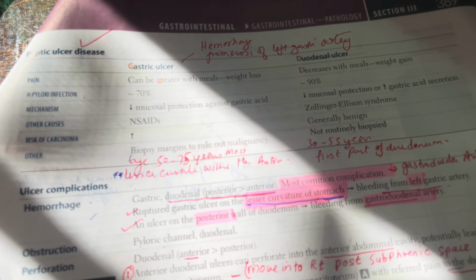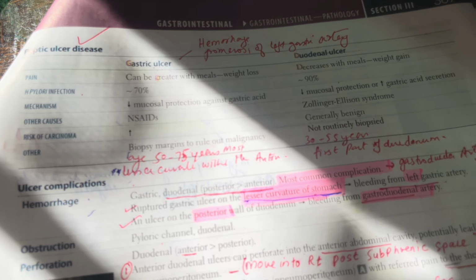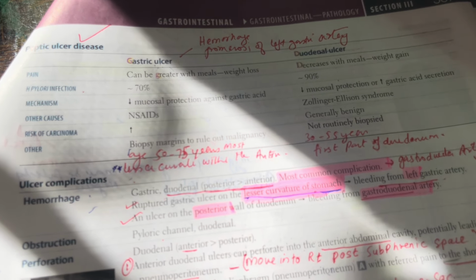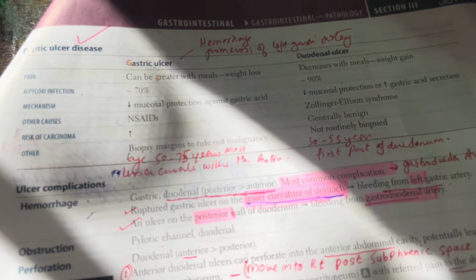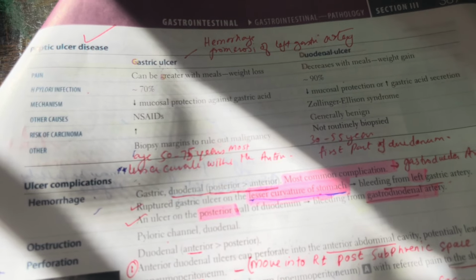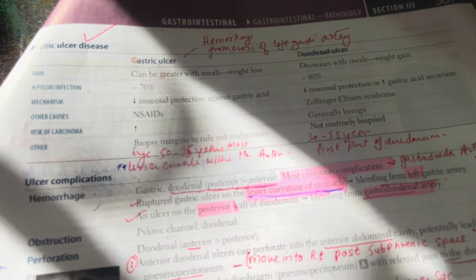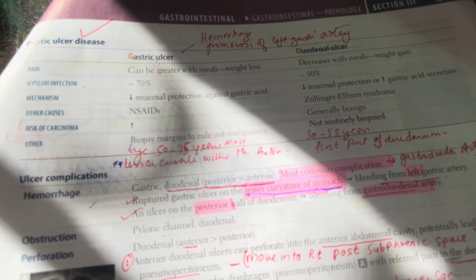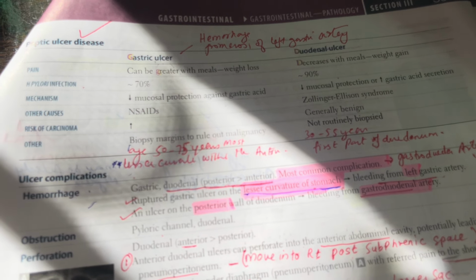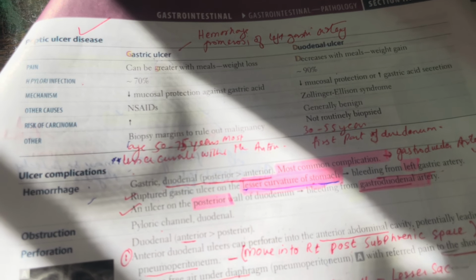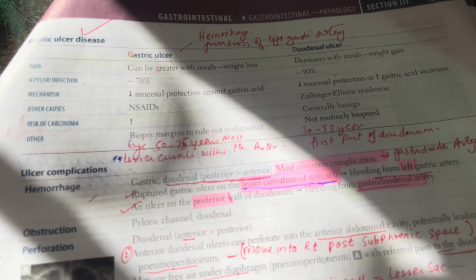The cause of gastric ulcer could be NSAIDs, whereas duodenal ulcers could be due to Zollinger-Ellison syndrome. The carcinoma risk is higher in gastric ulcers, so we take a biopsy of the margins to rule out malignancy. The age group involved is 50 to 75 years, and the lesser curvature with the antrum is usually involved in gastric ulcers.